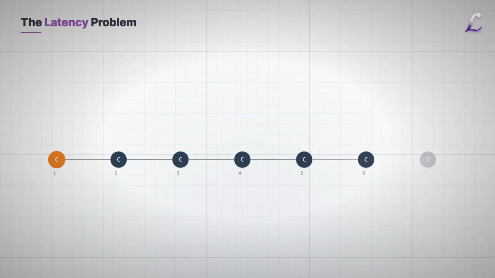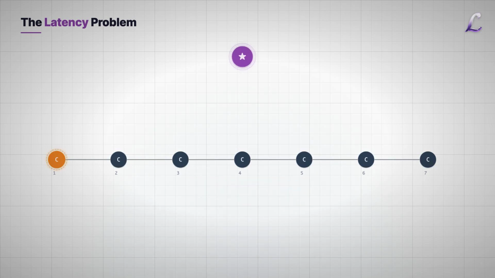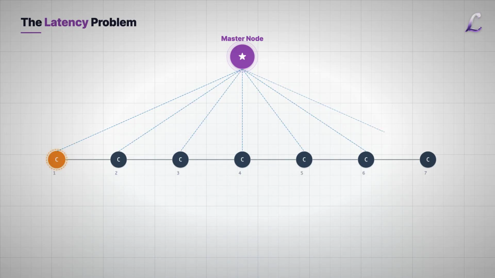There is a flaw in message passing: latency. In a long carbon chain, it takes many steps for one end to influence the other. To fix this, they experimented with a master node. Imagine a virtual node connected to every single atom in the graph. It acts as a global scratchpad. In every step, all atoms write to the master, and the master writes back to all atoms. This creates a shortcut, reducing the distance between any 2 atoms to just 2 hops, into the master and out to the destination.